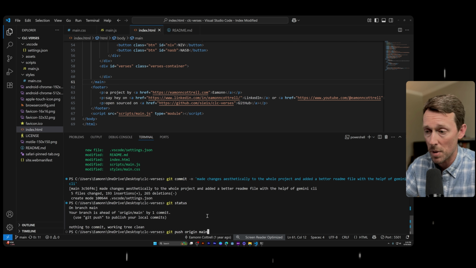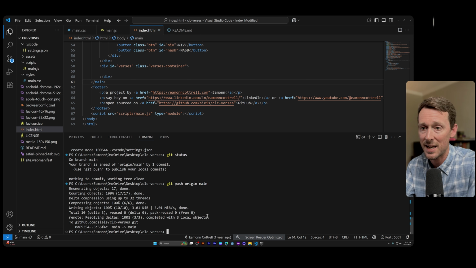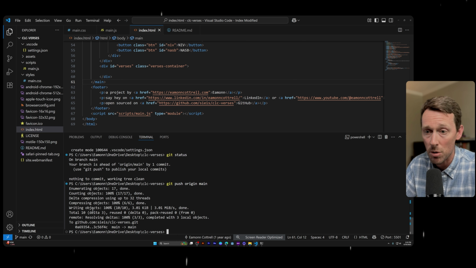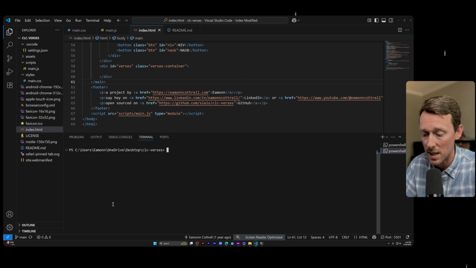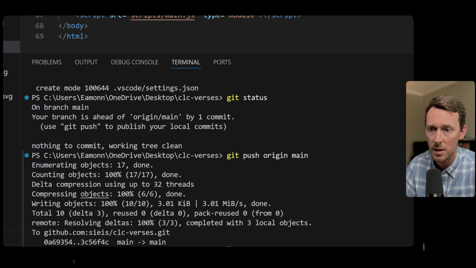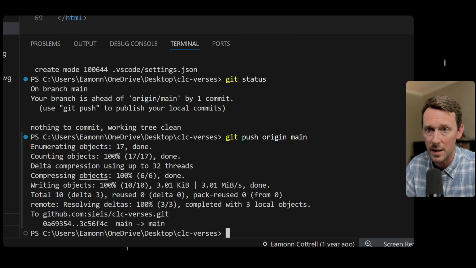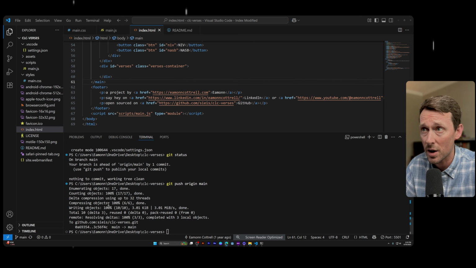We're not going over other branches. If you want to hear about that, let me know in the comments. We're going to click enter. And now if there's any errors to be had, this is where we would see it, but there weren't any. So here it's just saying all the stuff that it did: enumerating objects, counting objects, compression, compressing objects, writing objects, total of 10. Now it should be on our GitHub.